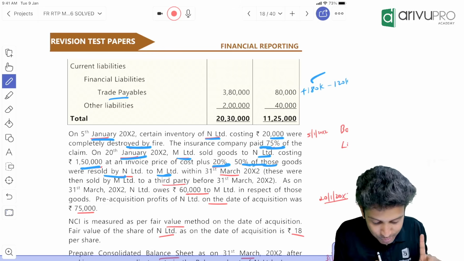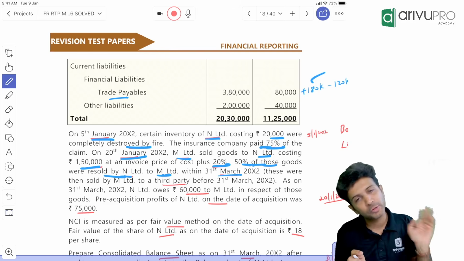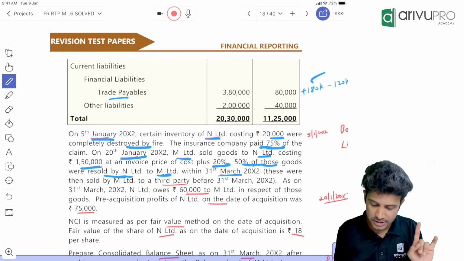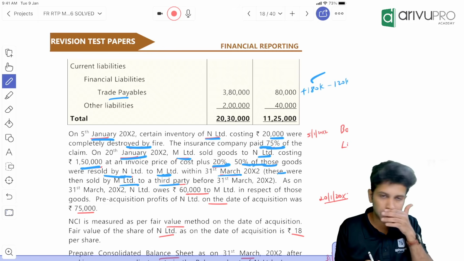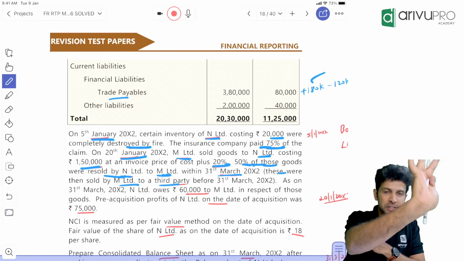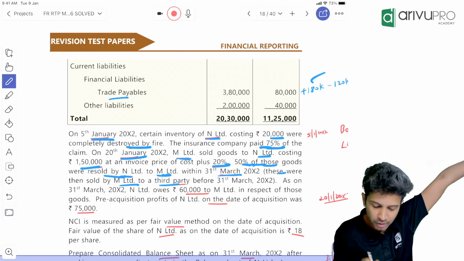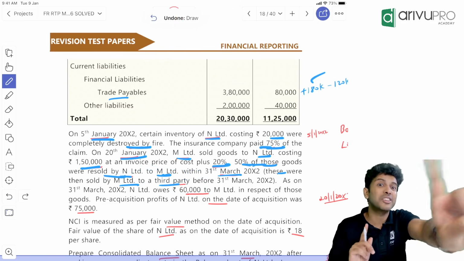50% of these goods were resold by N to M Limited within 31st March. So this transaction also has happened within 31st March. Okay. 50%. Keep that in mind. These goods were then sold by M to a third party. So N sold 50% back to M, and is parent holding these goods? No, these goods were sold off to the third party. That means on this, we don't have to worry about unrealized profit.